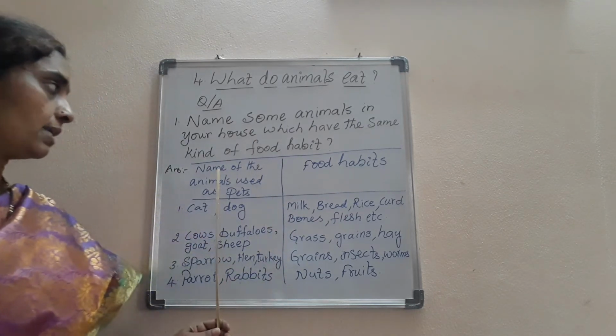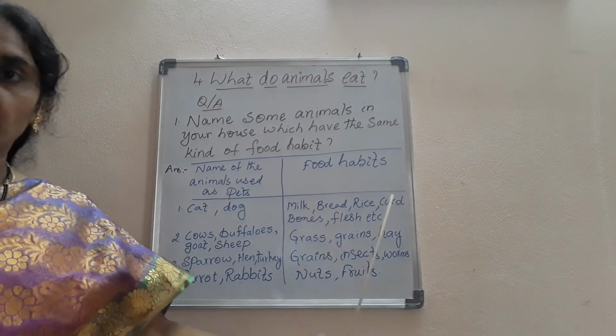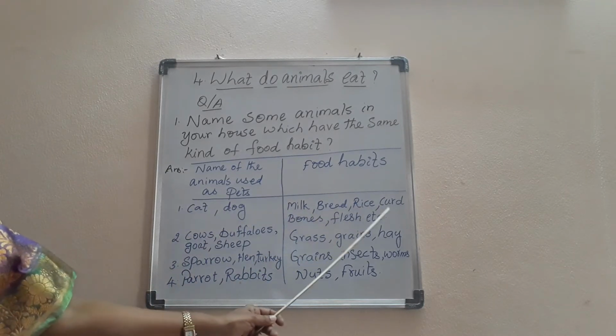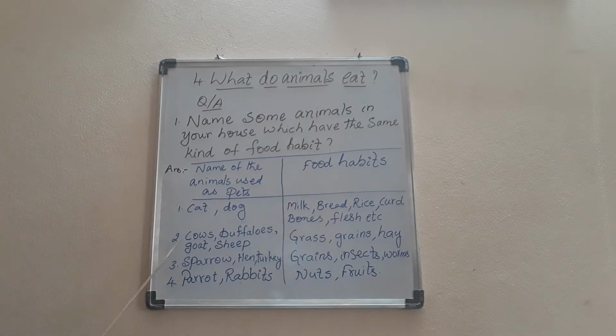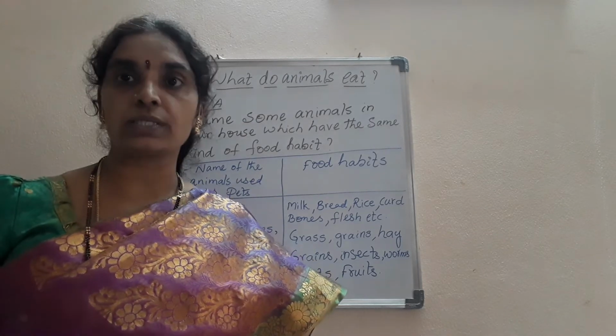So now we'll write the answer as the names of the animals used as pets and their food habits. The similar types of animals which have the same type of food habits we are writing here. So cat, dog, they eat milk, bread, rice, curd, bones, flesh, etc. Cows, buffaloes, goat, sheep, they eat grass, grains, hay, etc. Sparrow, hen, turkey, they eat grains, insects and worms. Parrot, rabbits eat nuts and fruits. Hope you have understood this question and answer, children. So you can write it down in your notes now.